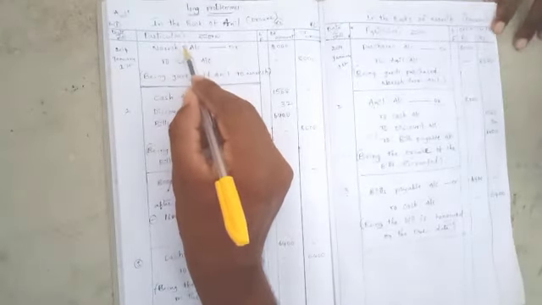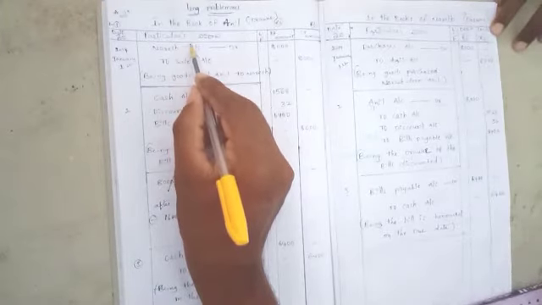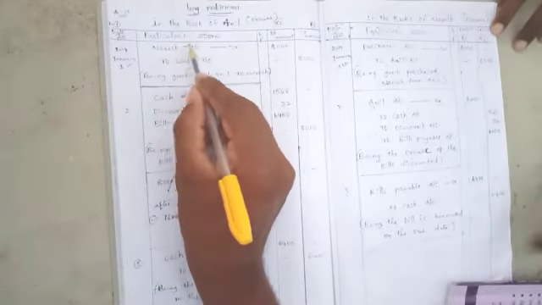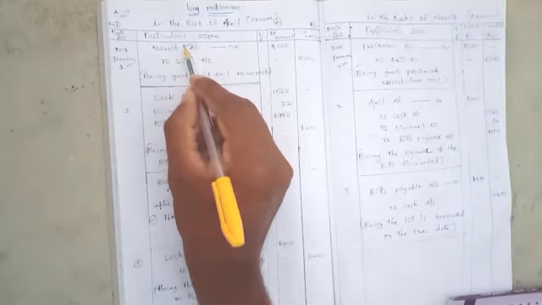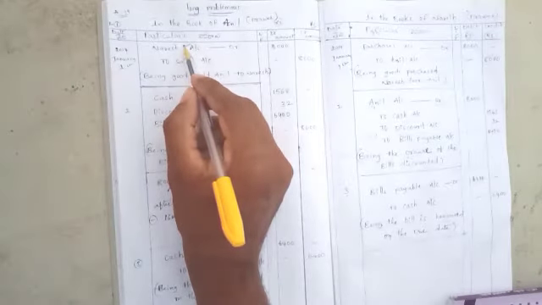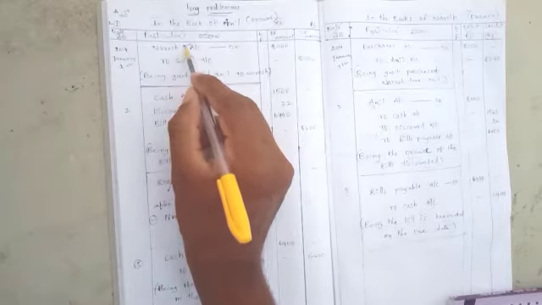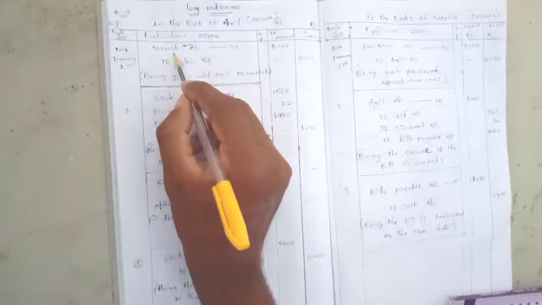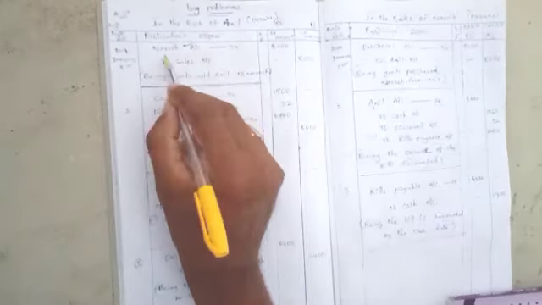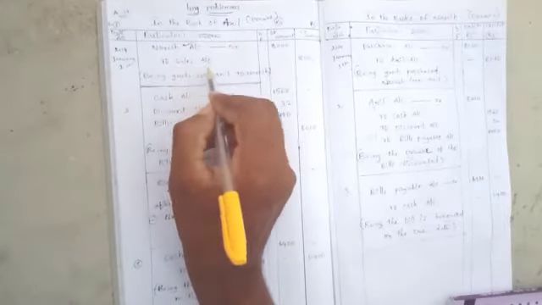According to the commerce definition for the general entry, what comes in is debit, what goes out is credit. So Naresh is debited, Naresh account debit to sales account.